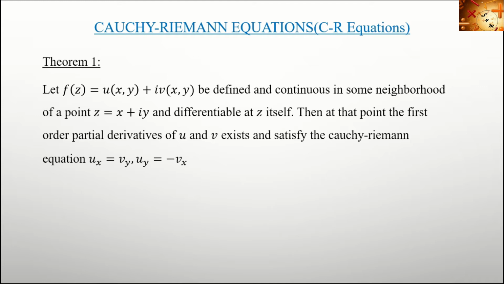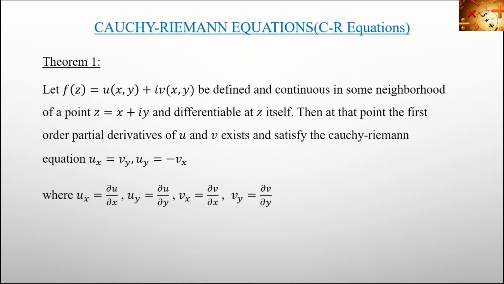What is ux? That is dou u by dou x. Uy is dou u by dou y. Vx is dou v by dou x and vy is dou v by dou y, which are the partial derivatives. Because here f of z equals u of x, y plus i into v of x, y. That is, u and v depend on the variables x and y.